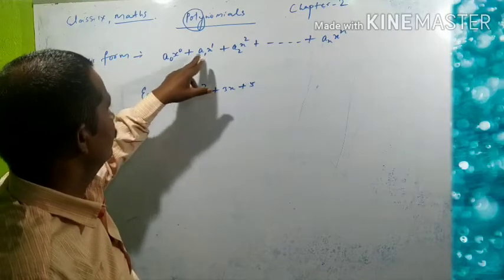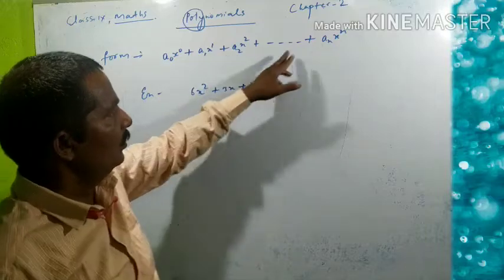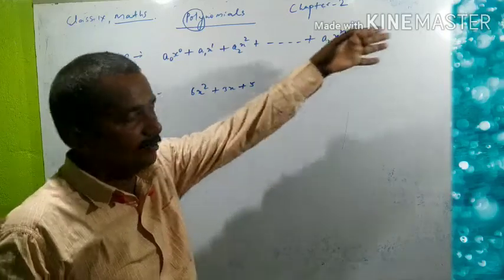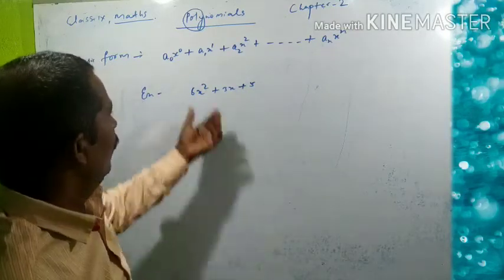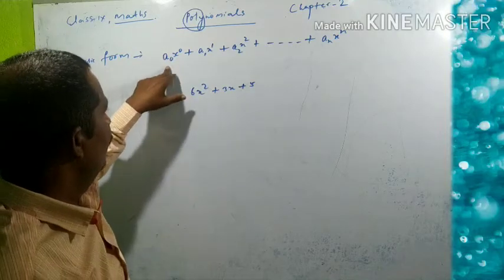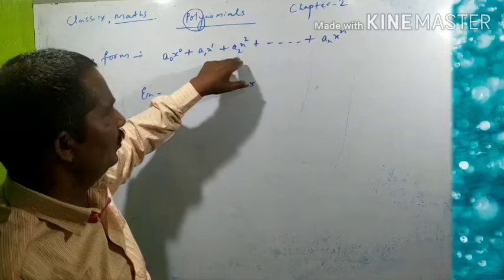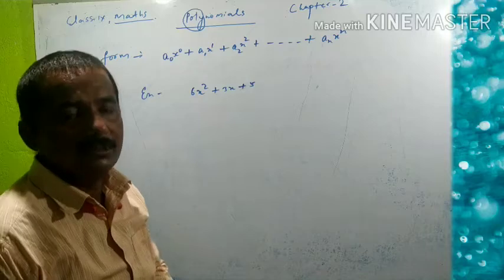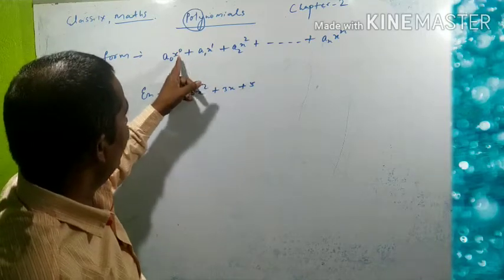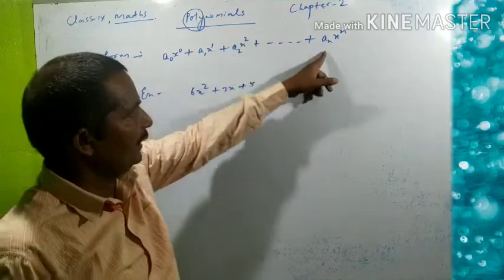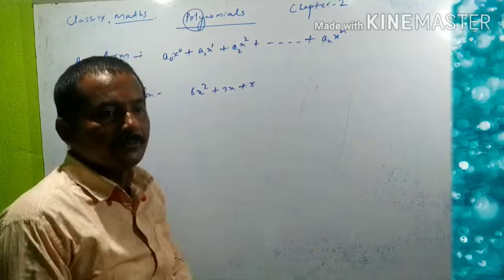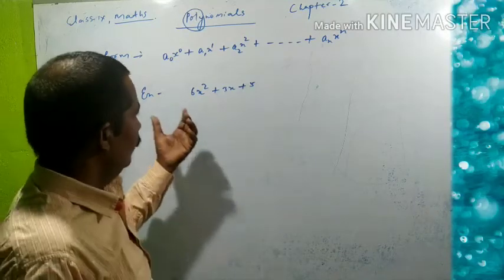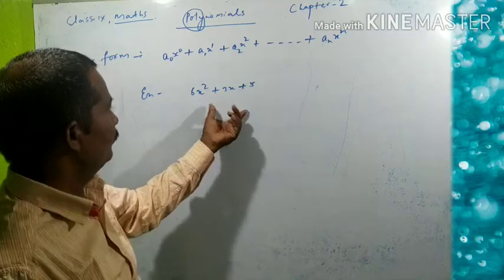a0 x0, a1 x1, a2 x2, dot dot an xn. N stands for number. Till any number you can go. Here a0, a1, a2, an are real numbers, and x1, x2, xn are variables. I think you can understand in a better way with an example.